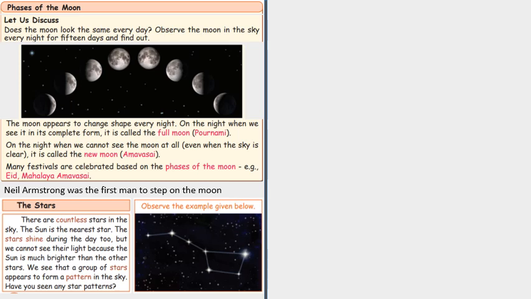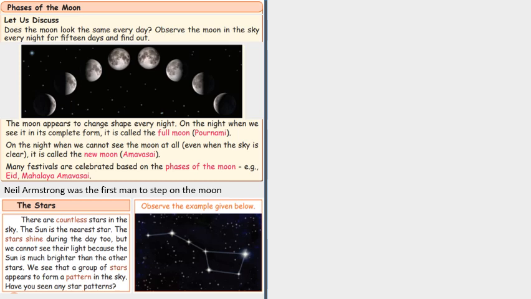Stars. There are countless stars in the sky. The sun is the nearest star. The stars shine during the day too, but we cannot see their light because the sun is much brighter than the other stars. We see that a group of stars appears to form a pattern in the sky.